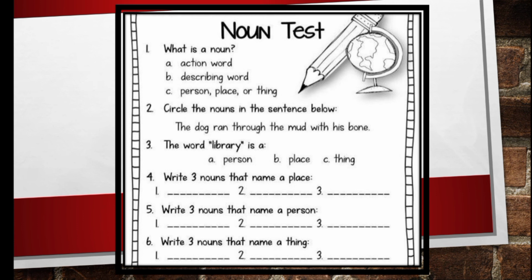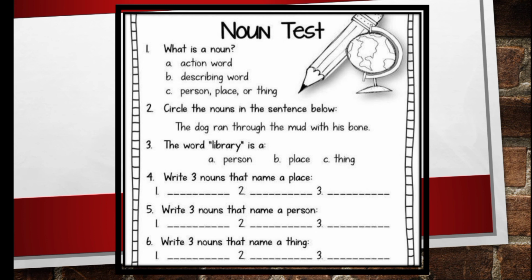The second question: circle the noun in the sentence below. The dog ran through the mud with his bone. So you should circle the nouns in the sentence. There are 3 nouns. And what are they? The first one, the dog.